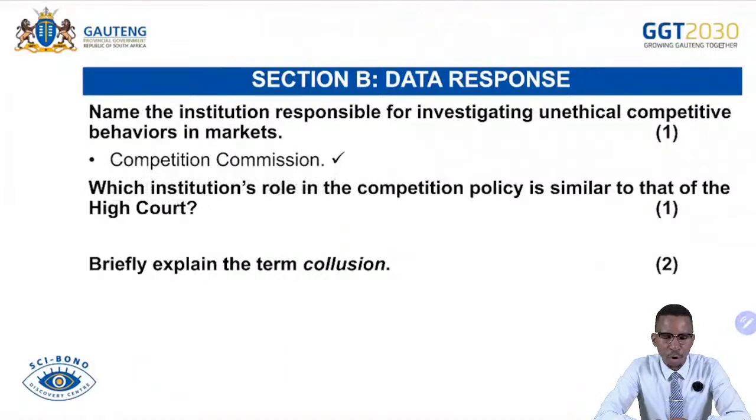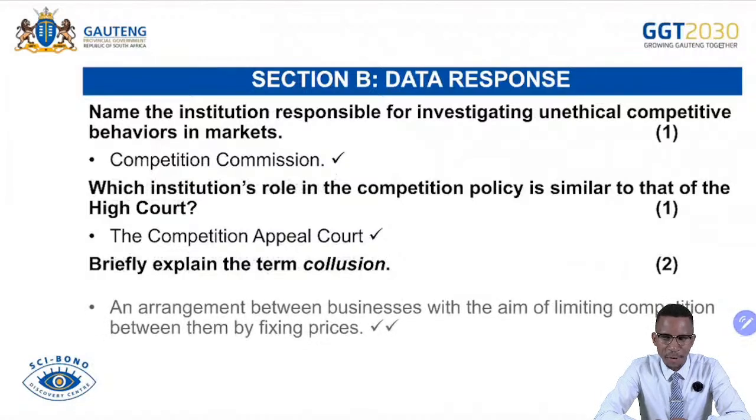The Commission is the one that will be investigating unethical competitive behavior. Who charges, remember, is the Competition Tribunal. Which institution's role in the competition policy is similar to the High Court? In there, we have the Competition Appeals Court or Tribunal's Appeals Court. Remember, it works as a high court. Briefly explain the term collusion. So let's see what is being mentioned here.